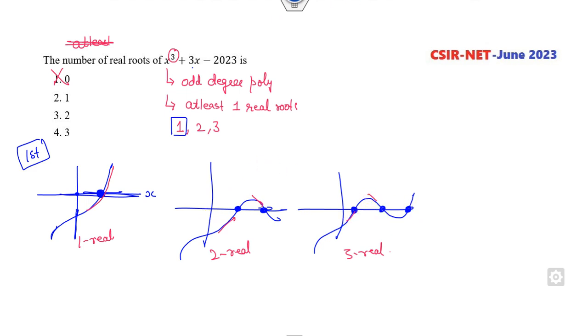How do you check whether a function is increasing or decreasing? That's the derivative. So if I simply take the derivative of this function, it is 3x squared plus 3, which is always greater than or equal to 0.